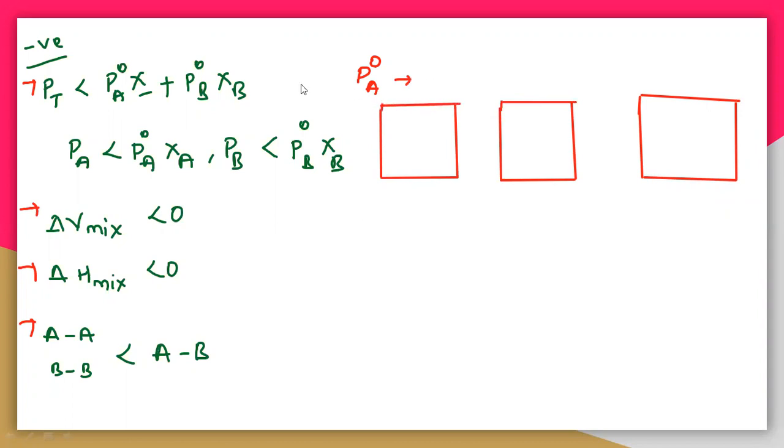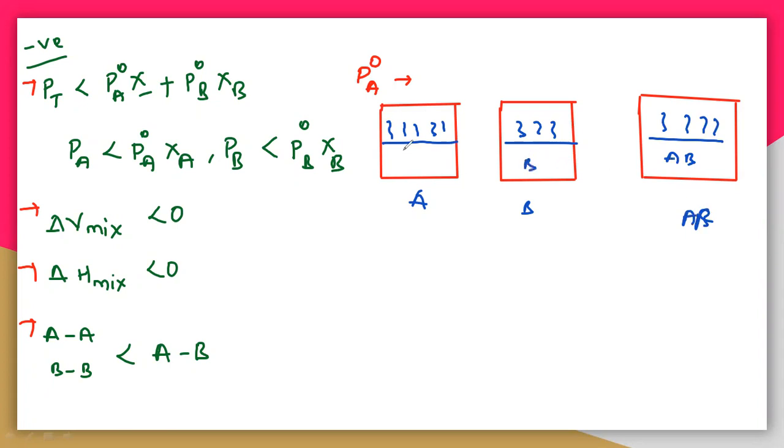So see here, this is A, this is B and this is C. Here this particular molecule has vapor pressure P naught A and this is P naught B, and here you will get the vapors of A and B. This is P naught B, and this is PA plus PB, the partial vapor pressures of A and B, that is P total.